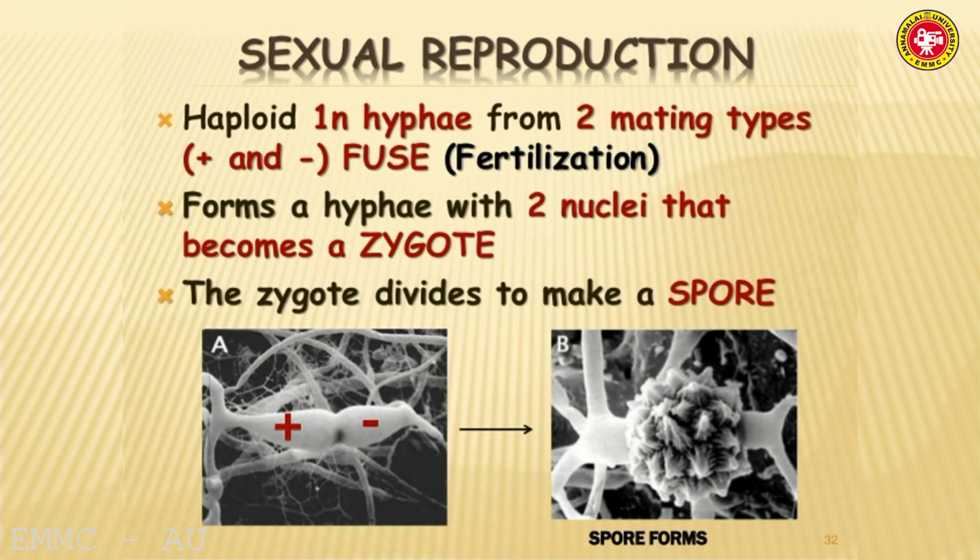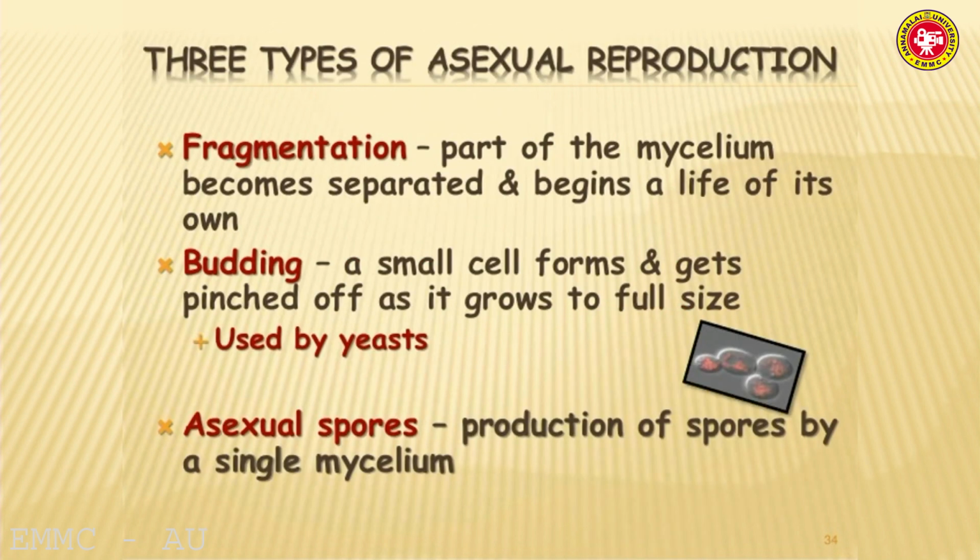A haploid nucleus fuses to form a 2n, called a zygote or diploid nucleus. This process is called fertilization. The zygote finally produces spores. Fragmentation is one kind of reproduction: the fungus divides into small parts, and these fragments give young ones. Budding is also a kind of asexual reproduction: the young one grows from the mother cell. Asexual spores are produced by a single mycelium.